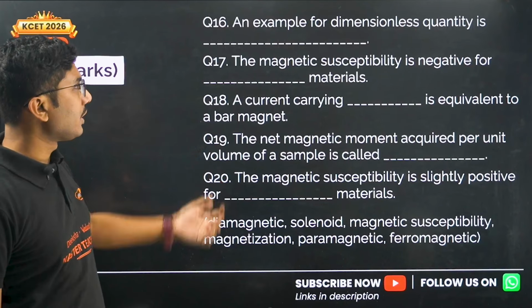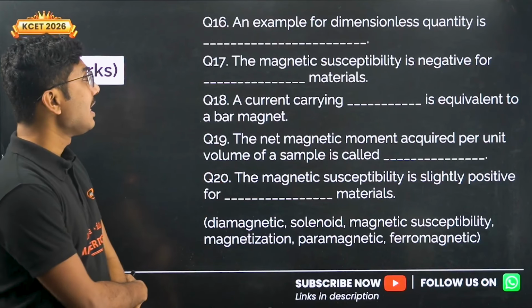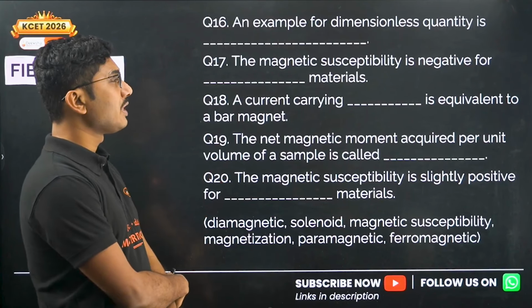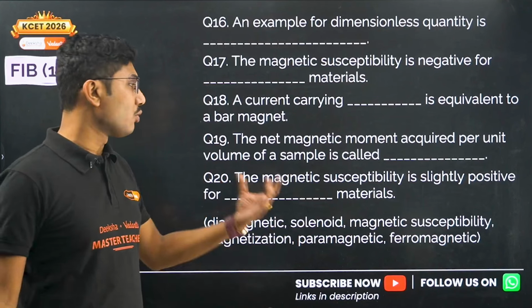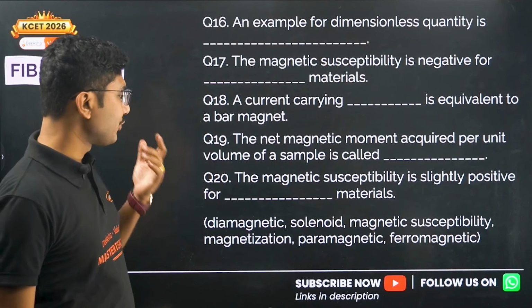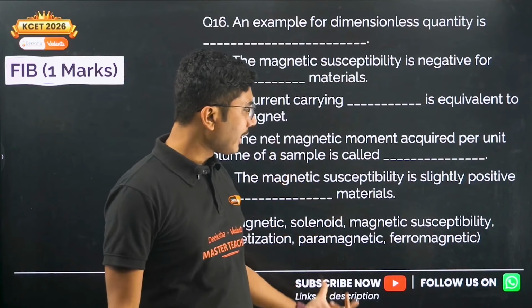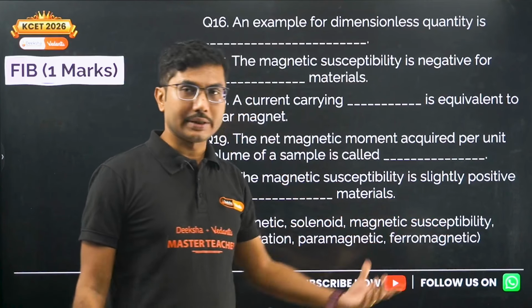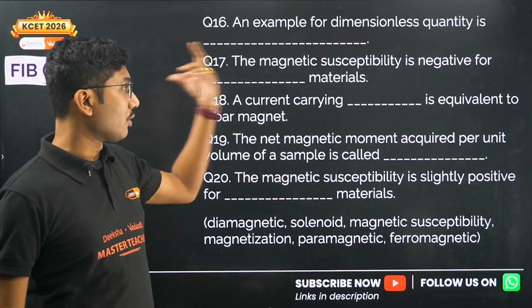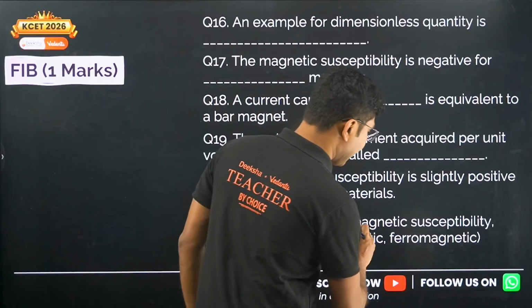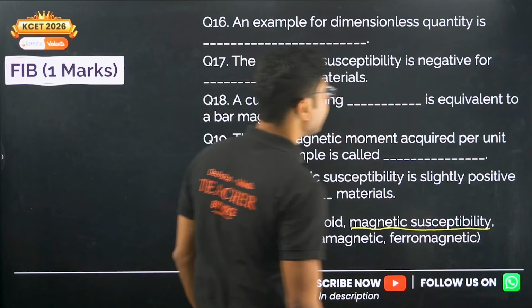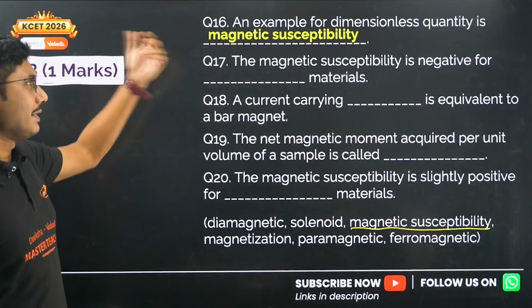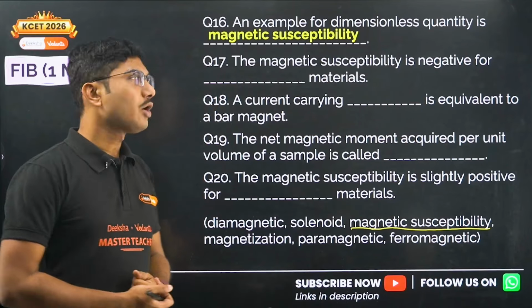Now let's move into the fill in the blanks section. An example for a dimensionless quantity is, so let's see what are all the quantities mentioned in these options. Diamagnetic, solenoid, magnetic susceptibility, magnetization, paramagnetic, ferromagnetic. The only quantity mentioned over here is magnetic susceptibility. So definitely this is the correct answer. Magnetic susceptibility is a dimensionless quantity.